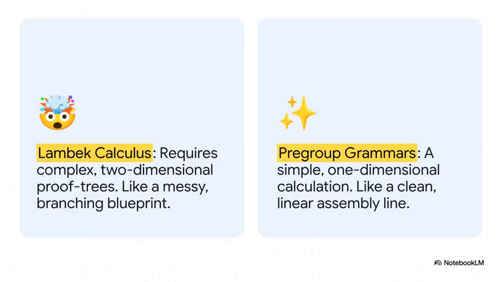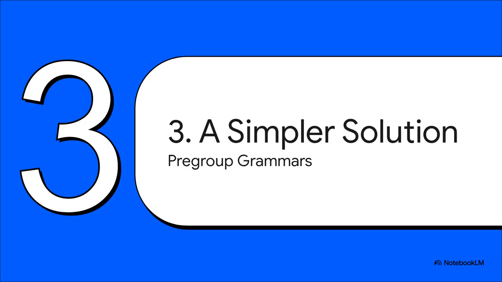And here is exactly why that breakthrough was so important. Trying to parse a sentence with the old Lambek calculus was like trying to read some ridiculously complicated sprawling blueprint. Yeah, it worked, but it was a mess. The new way, with pregroup grammars, turned that entire process into a clean, linear assembly line. It was just a radical simplification. And that brings us to the hero of our story today, pregroup grammars. They somehow managed to just slice right through all that complexity while keeping all of the logical power.